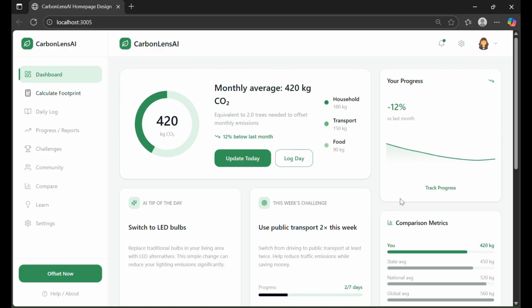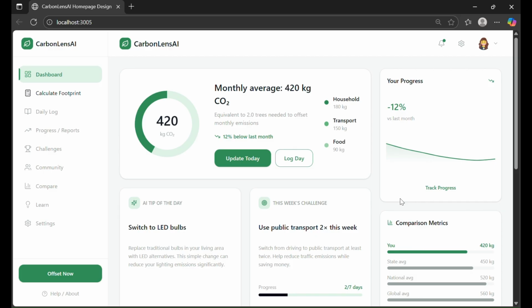So, welcome to CarbonLens AI, an AI-powered personal carbon footprint companion designed to help users measure, understand, and reduce their climate impact. When a user signs up for the first time, we collect a few basic details like region, household size, and home type. This allows us to automatically pre-fill data so users never have to re-enter them every time they calculate their footprint. We are also building a fully adaptive onboarding system that learns and evolves based on user behavior.